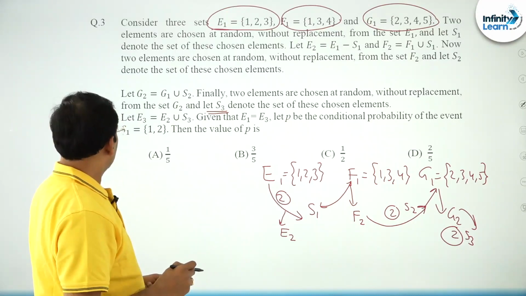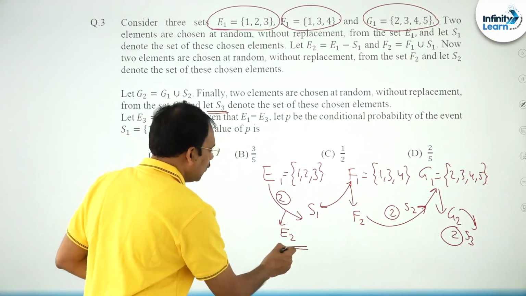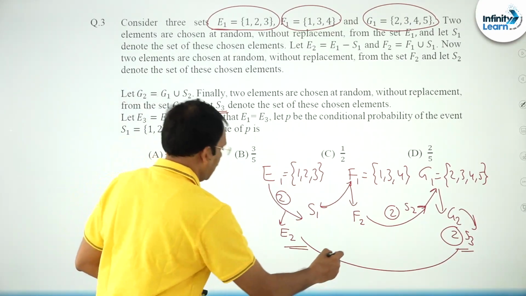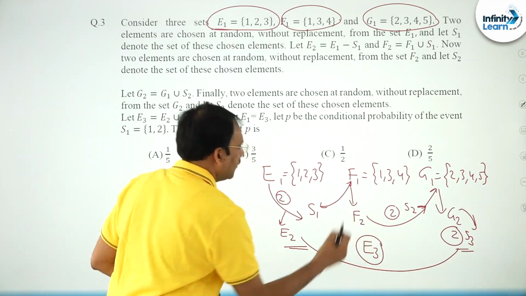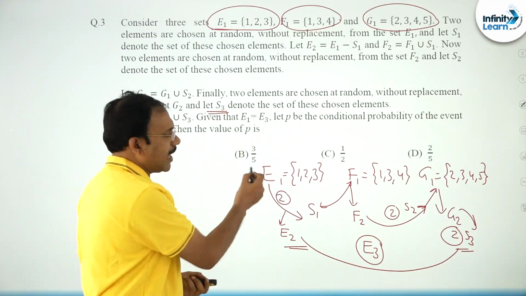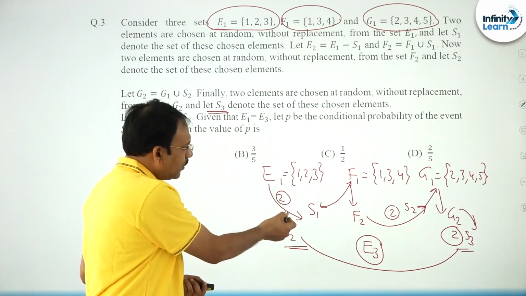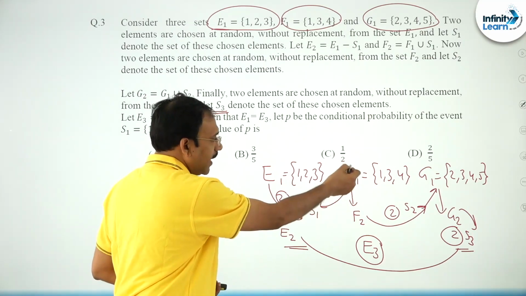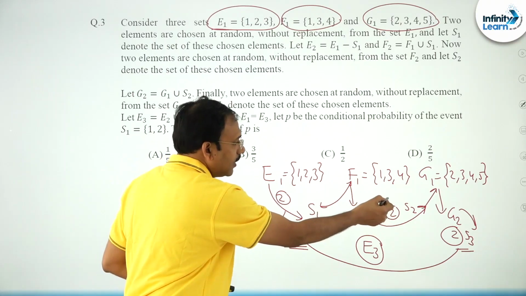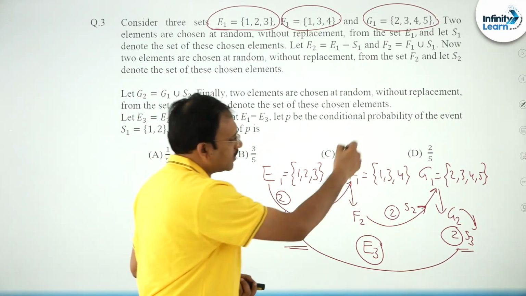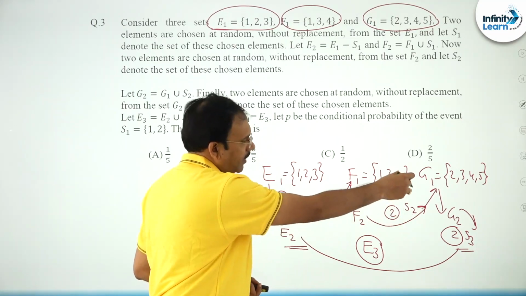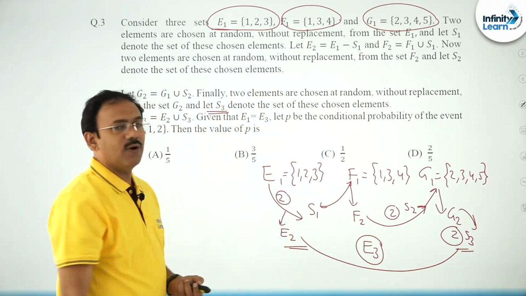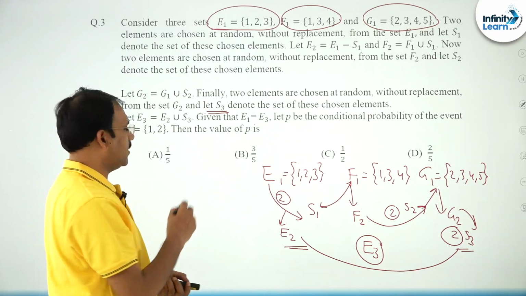After writing S3, what he is going to do is this E2 and this S3 he is combining to form E3. You see how E3 is formed. We started our journey with E1, he selected 2 elements, say S1, the left out elements are E2, he kept S1 in F1, again 2 are selected, that is S2, again it is kept in G1, after joining you will get G2, he selected 2 elements, that is S3. Now this S3 and E2 elements are joined to form E3.